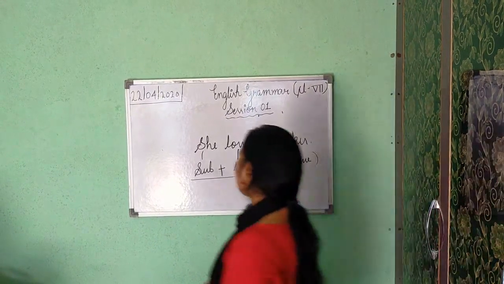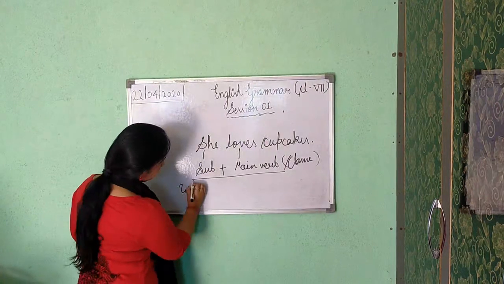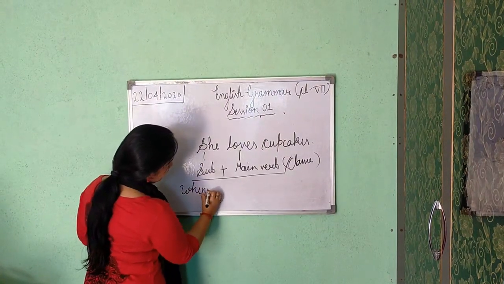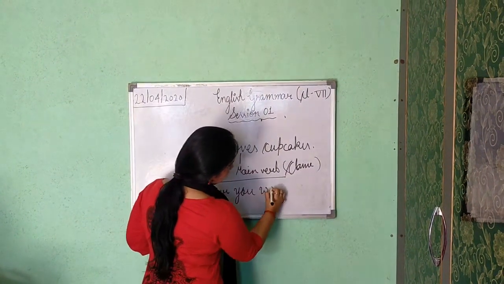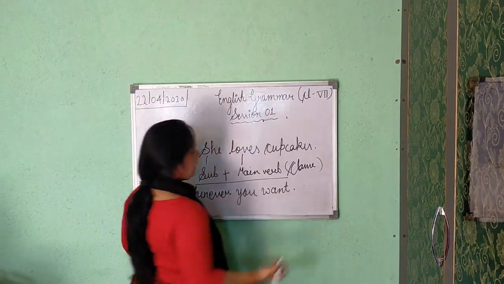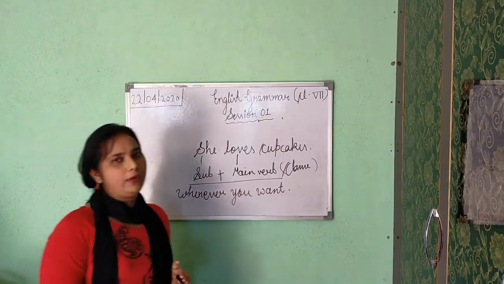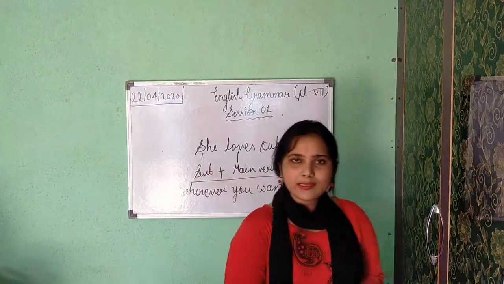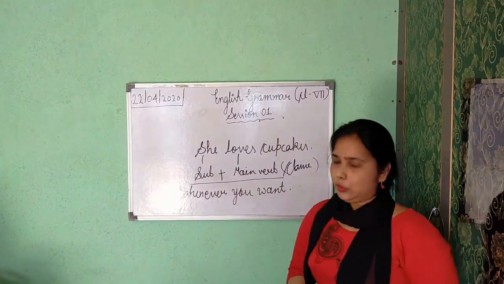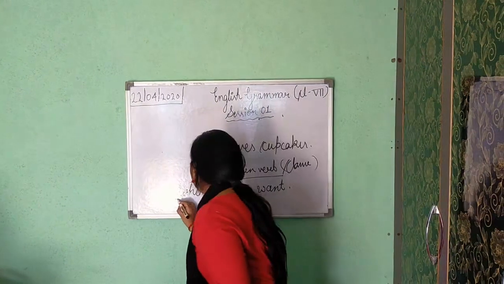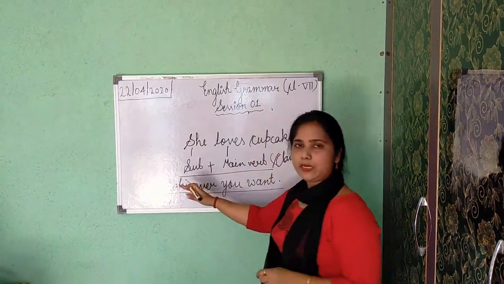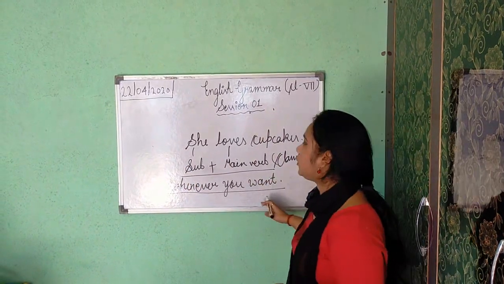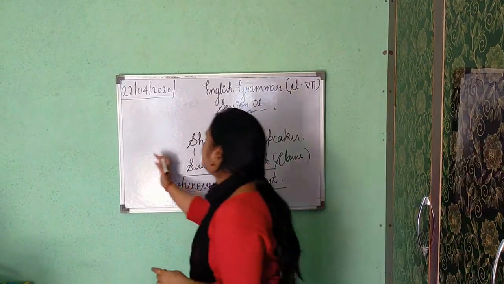But see one more example. Whenever you want. I have written here, whenever you want. Is it giving us complete sense? No. So it is your dependent clause, because for giving the complete meaning of this clause, this dependent clause, we must have an independent clause before this.